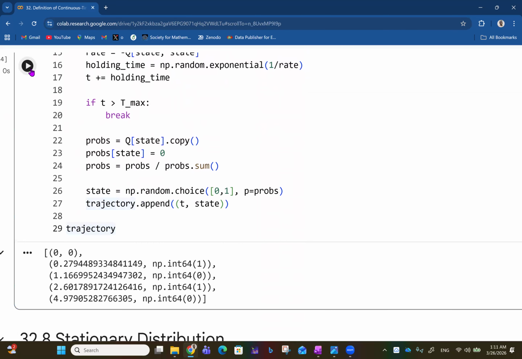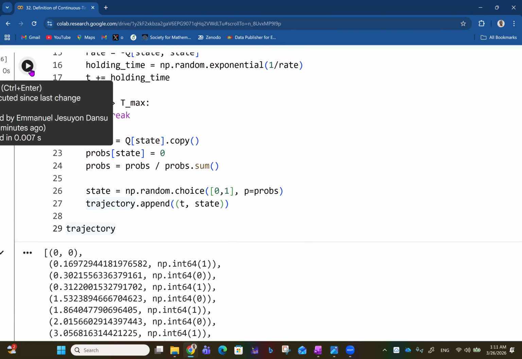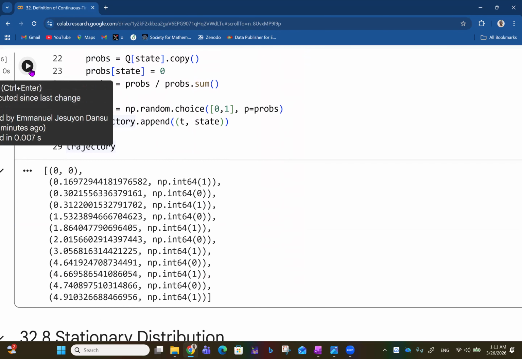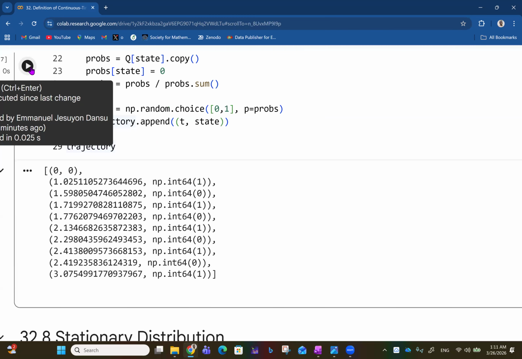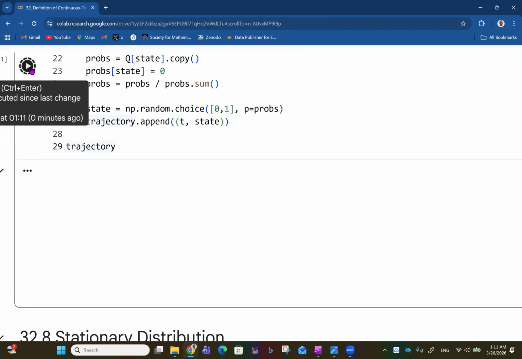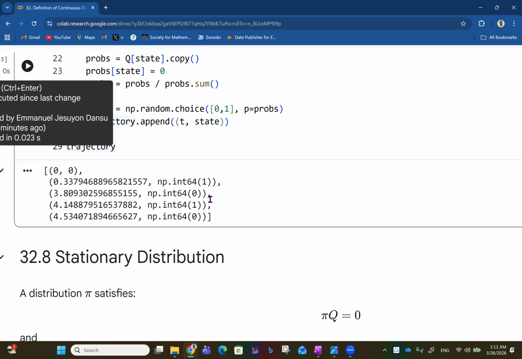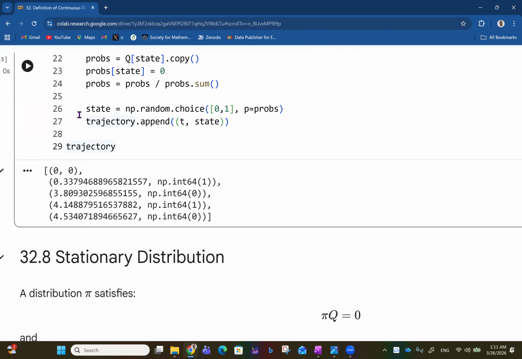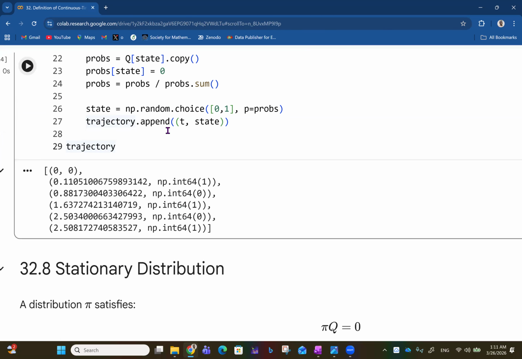You keep running and keep getting different values. These are possible paths that the CTMC can take. The state just keeps alternating between 0, 1, 0, 1, 0, so it expands, it shrinks, and so on.